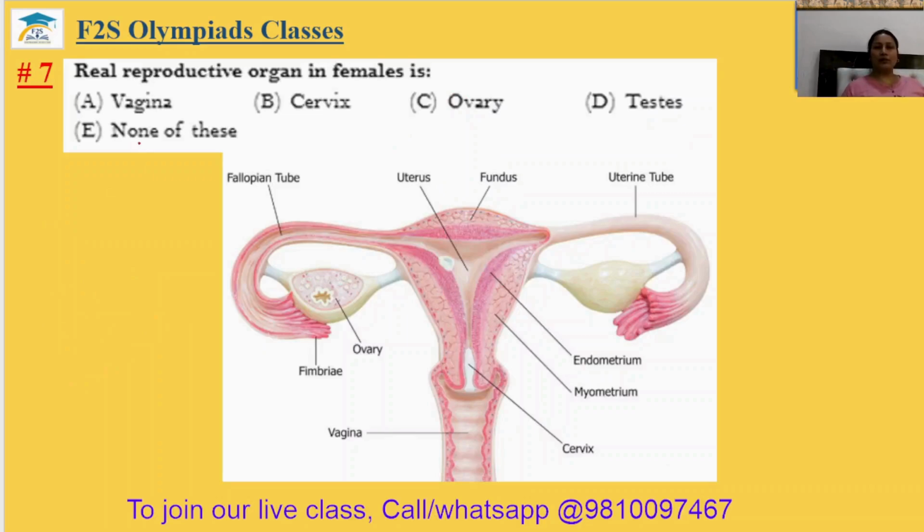Question number 7. Real reproductive organ in female is. So in the female, the real reproductive organ means where the eggs are prepared, because the egg is the main participant in reproduction. So it should be your ovary. In the ovary, eggs are formed. This is your ovary. So the seventh answer will be your option C.